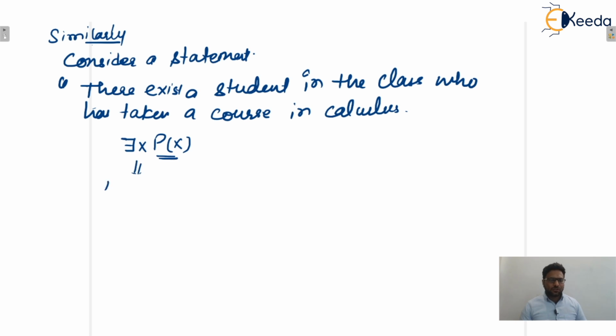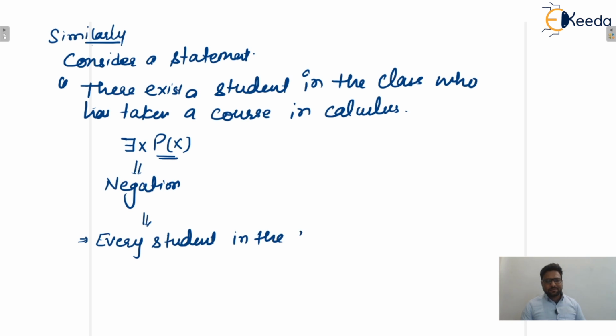So what will be the negation? The negation of this statement will be: it is not the case that there exists a student in the class who has taken a course in calculus, and that is equivalent to every student in the class has not taken the course in calculus, yes or no?